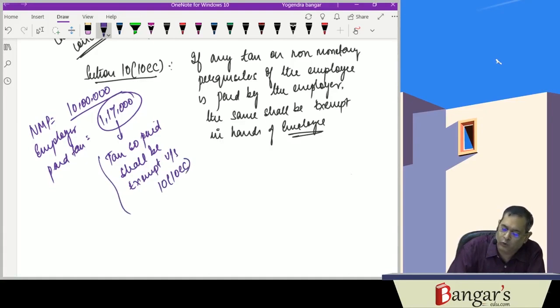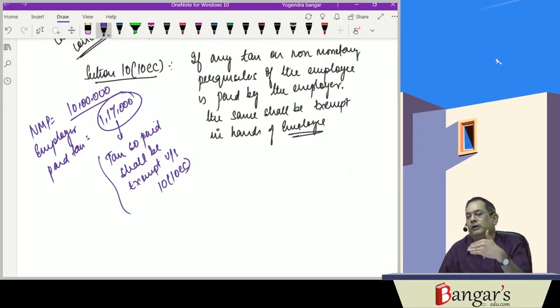Hence, no grossing up will be required. Otherwise, if tax is paid by the employer on behalf of the employee, that is a perquisite. But if the employer pays such tax on a non-monetary perquisite, then it is exempt from tax under section 10(10CC), as provided in that section.